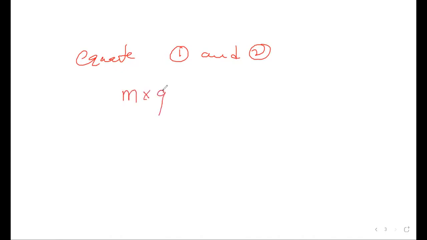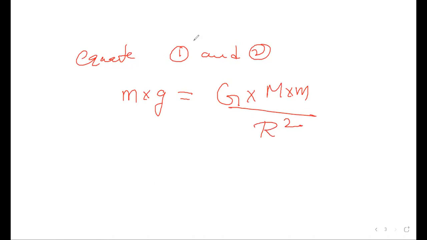Now equate equations 1 and 2. What do we get? Can I write it as m into g equals capital G into capital M into small m divided by R square? Any doubt? Are you clear, everybody?